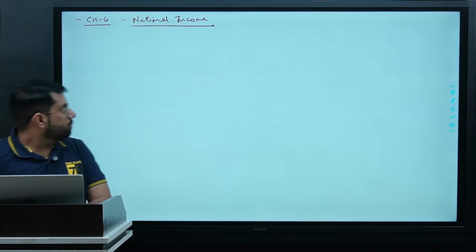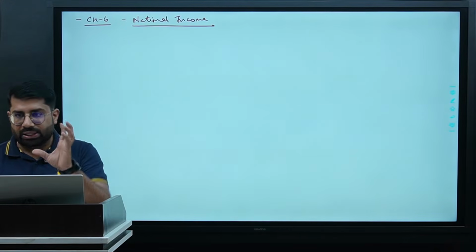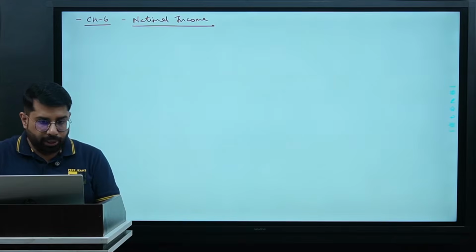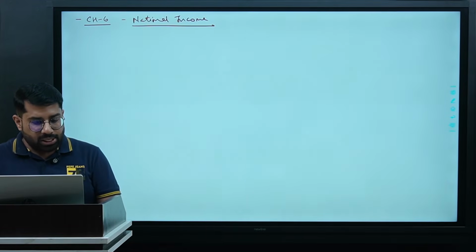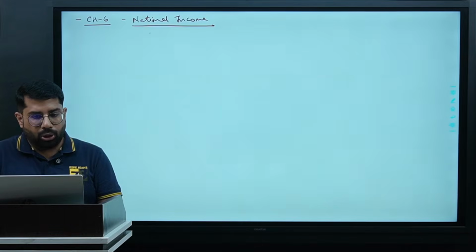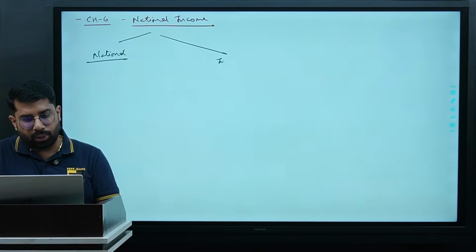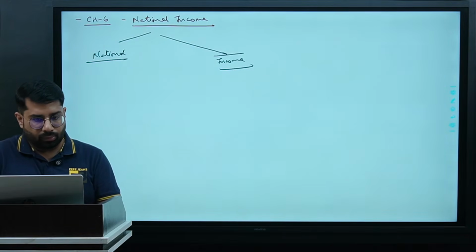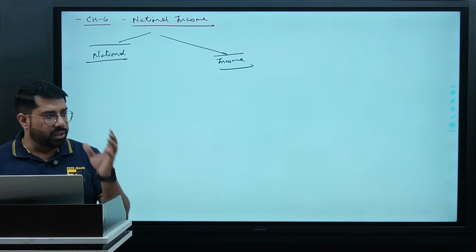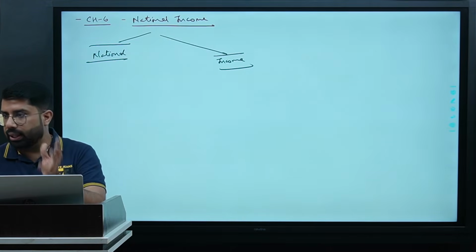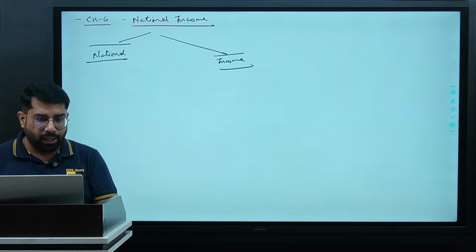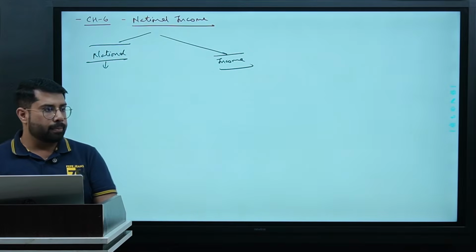See people, let us understand the basic meaning of national income first. Okay, you can see that there are 2 terms which are being used here. First is national and the other word is income. They may sound very simple words to you, but let us understand the technical meaning of these 2 words also, right? What do you mean by national?